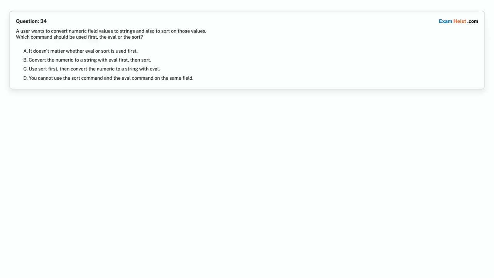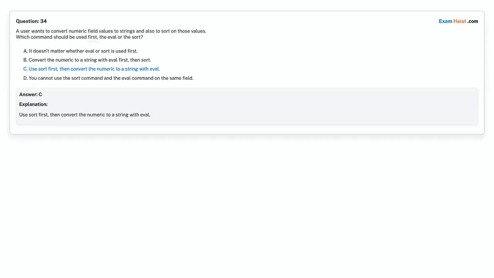Option C. Use sort first, then convert the numeric to a string with eval. Option D. You cannot use the sort command and the eval command on the same field. Choose the correct answer. Correct answer is option C. Use sort first, then convert the numeric to a string with eval.